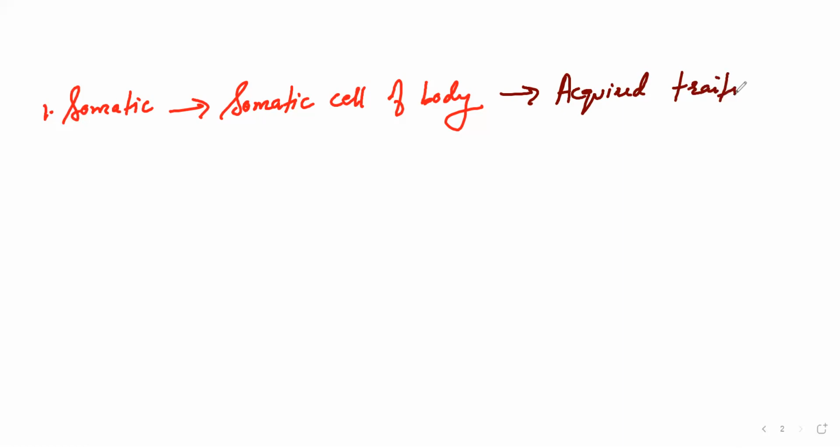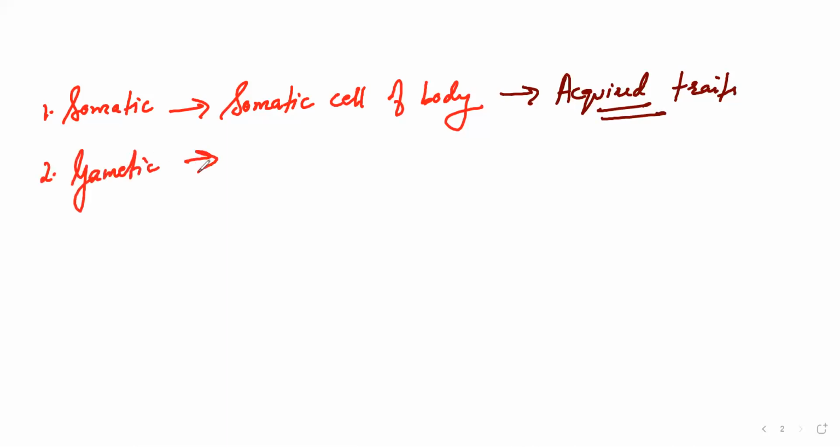Acquired traits are characters or variations which are not inherited or transmitted to the next generation. So somatic variation will not get transferred from one generation to another. Therefore, it is termed acquired traits. The second one is gametic variation.